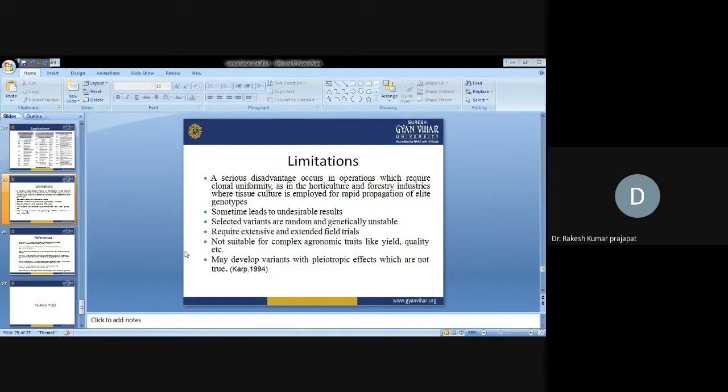Then there are certain limitations, serious disadvantages that sometimes lead to undesirable results. Selected variations are random and genetically unstable, require extensive field trials, and are not suitable for complex agronomic traits like yield and quality. They may develop various features which are not true to type.